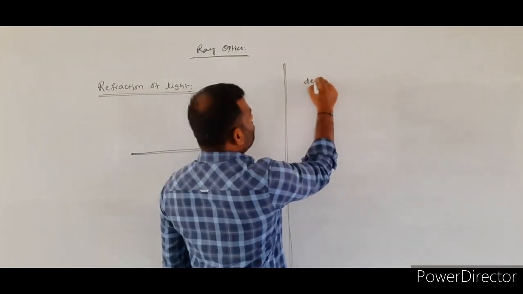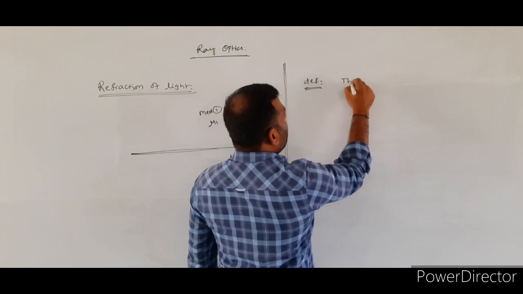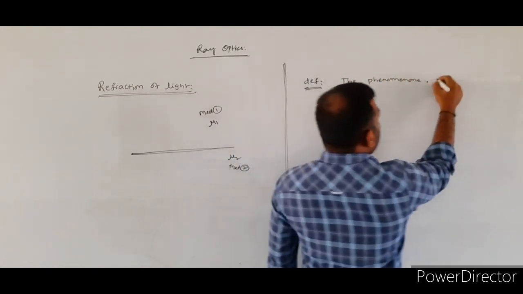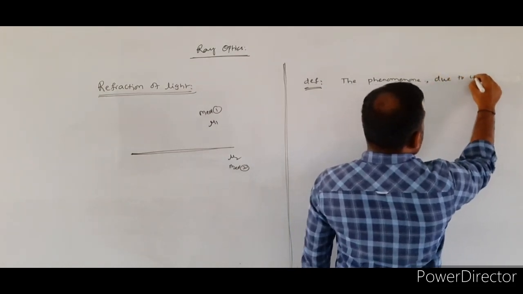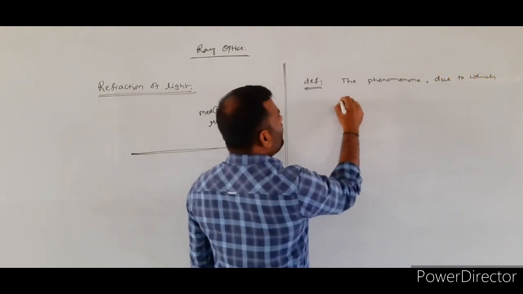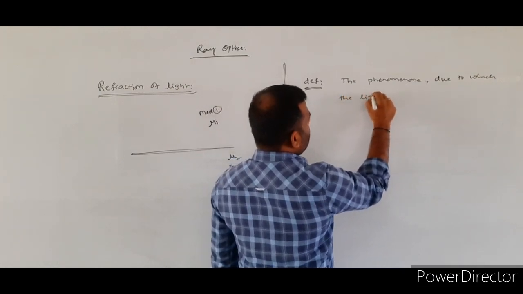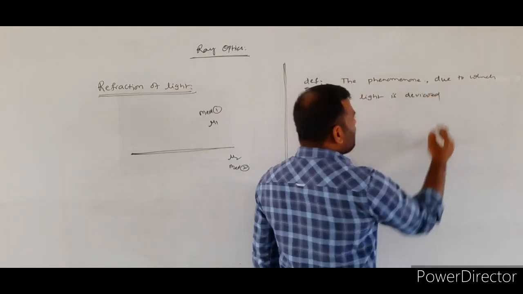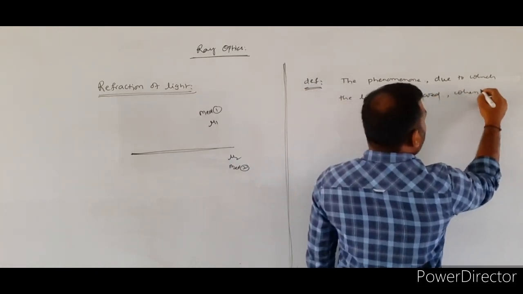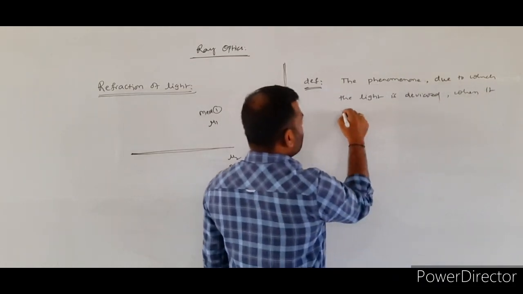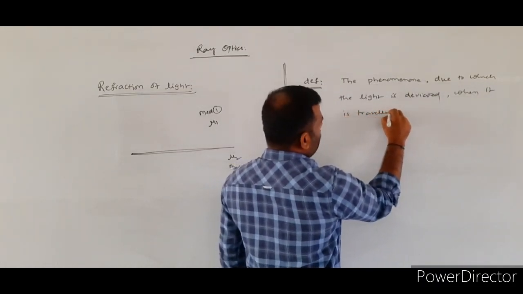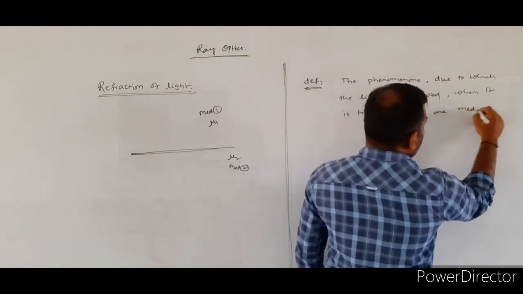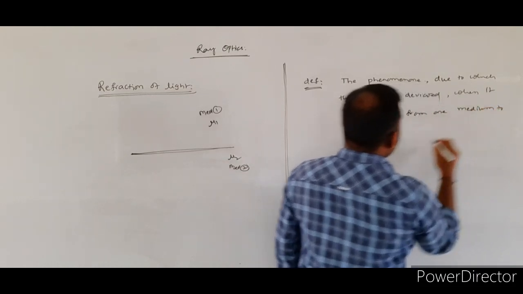See the definition. The phenomena due to which the light is deviated when it is traveling from one medium to another medium.